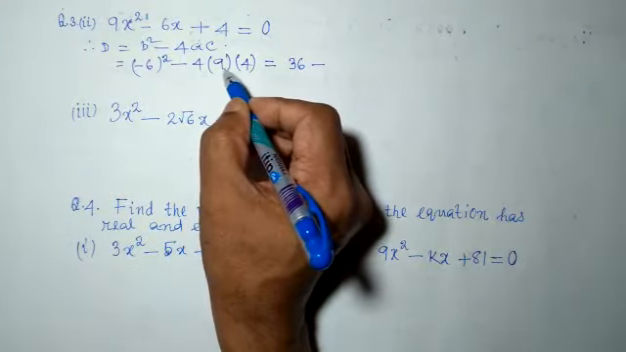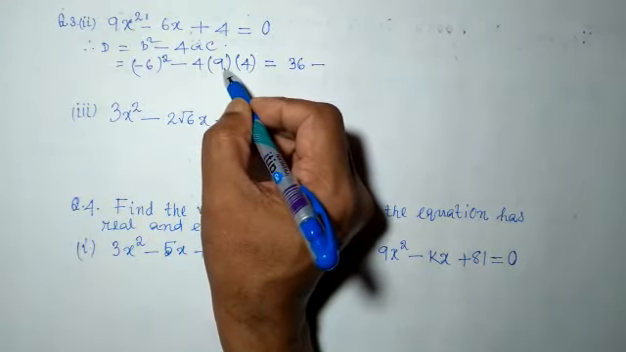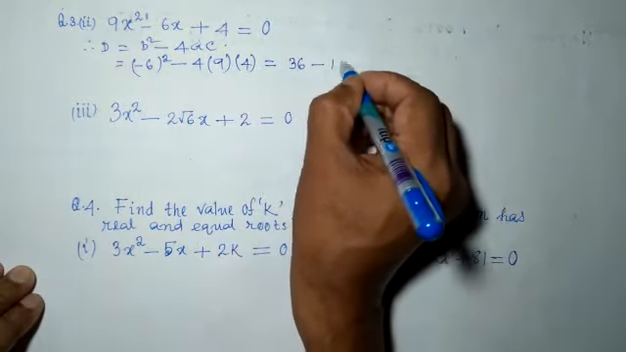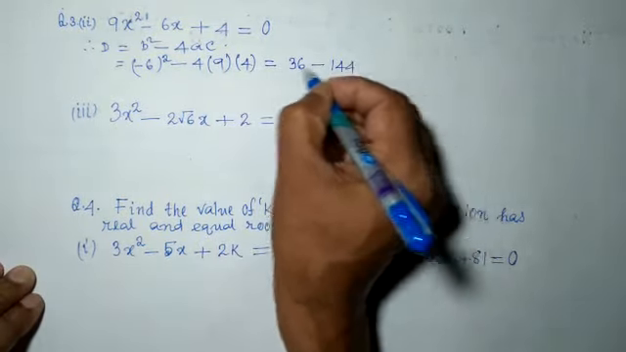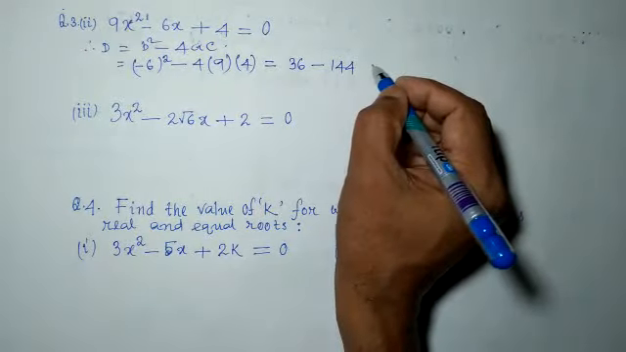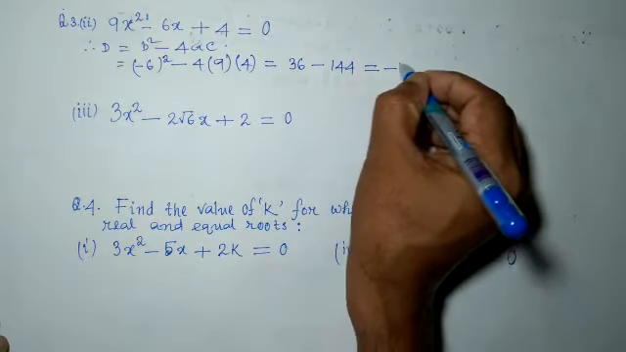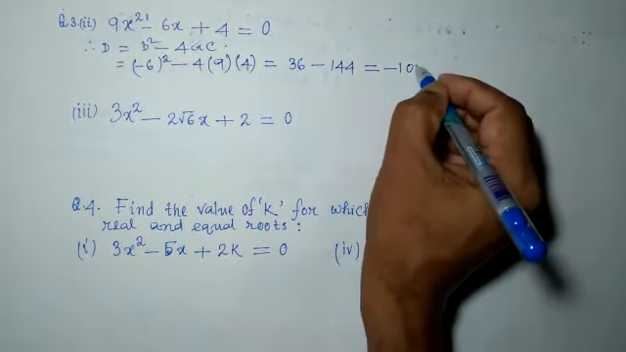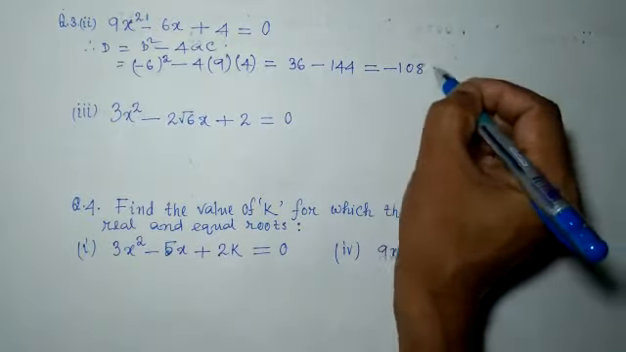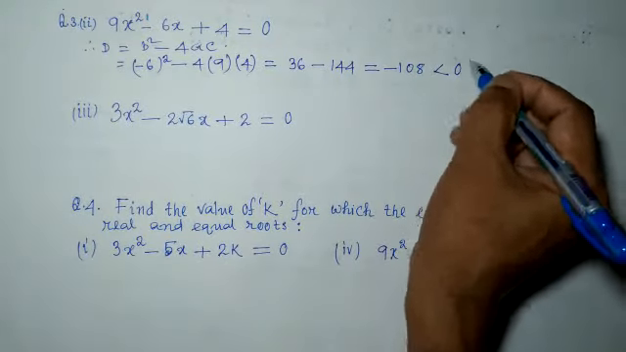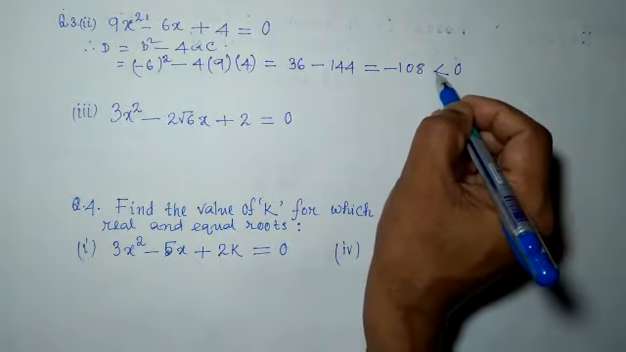36, and then 4 into 9 is 36, 36 into 4 is 144. 36 minus 144 is minus 108. Minus 108 is less than 0. All negative numbers are less than 0.